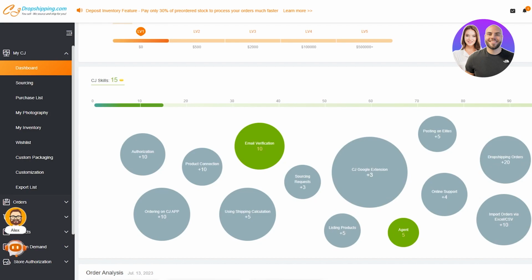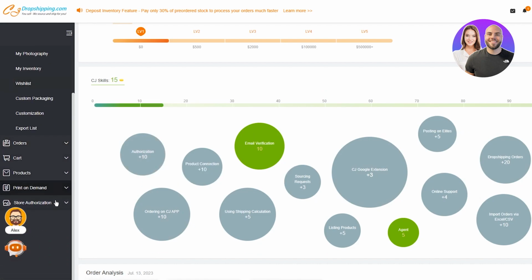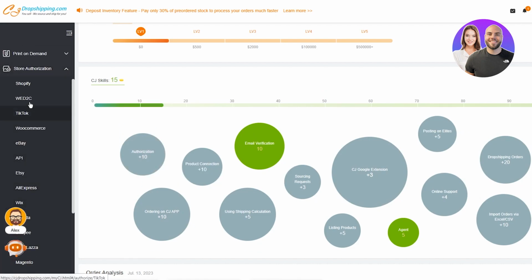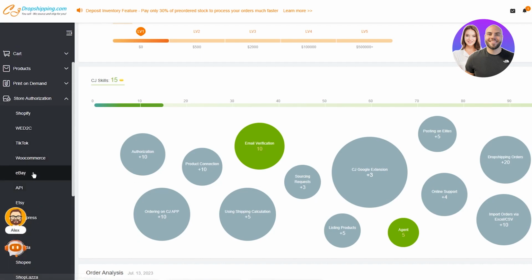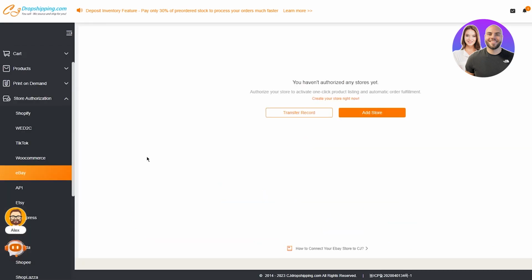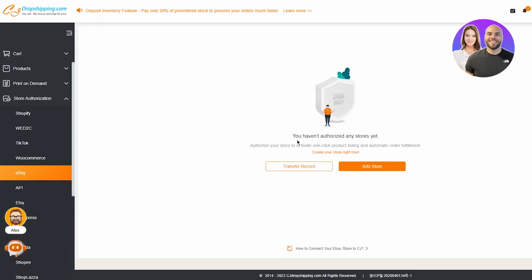So once your store and everything is verified and you verified CJ Dropshipping, what you're going to do right now is you're going to come to the left-hand side and move over down where you see store authorization. And now you're going to find eBay. You're going to see tons and tons of stores over here, Shopify, TikTok, WooCommerce, AliExpress, etc., etc. But we're obviously using eBay. So I'm going to go ahead and click on eBay. It's going to bring us here. So you haven't authorized any stores yet. Authorize your store to activate one-click posting, etc., etc.